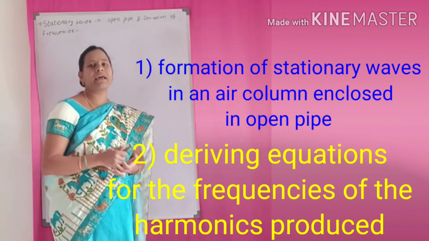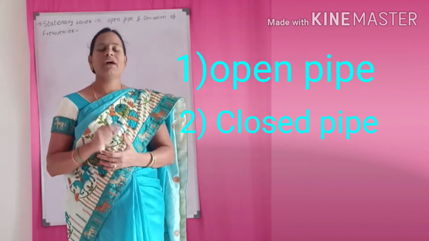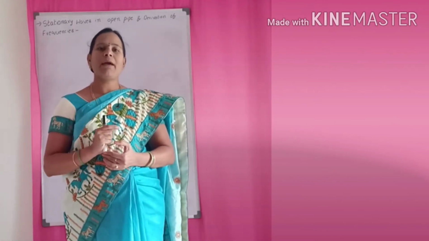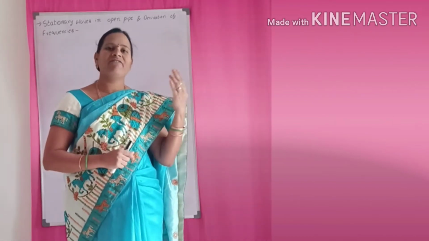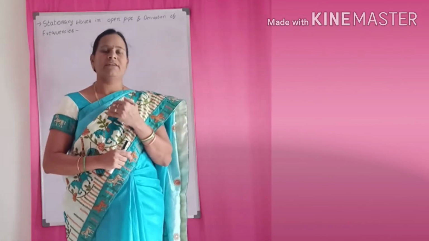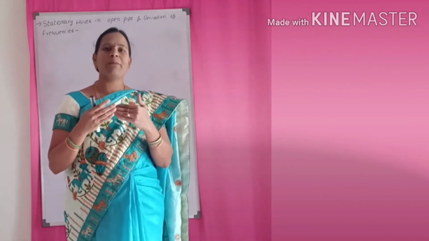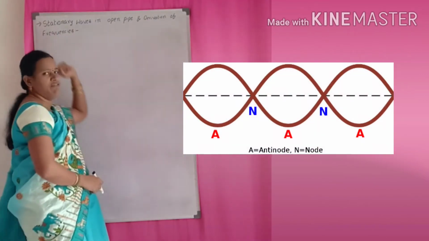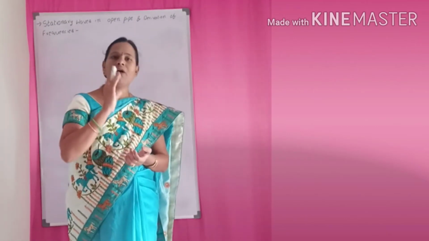Here, organ pipes are of two types. One is the open pipe, the second one is the closed pipe. When a sound wave travels through the pipe, the incident ray reaches the end point and is reflected. By the superimposition of one incident ray and one reflected ray, stationary waves will be formed. So today we are observing the formation of stationary waves in an open pipe.